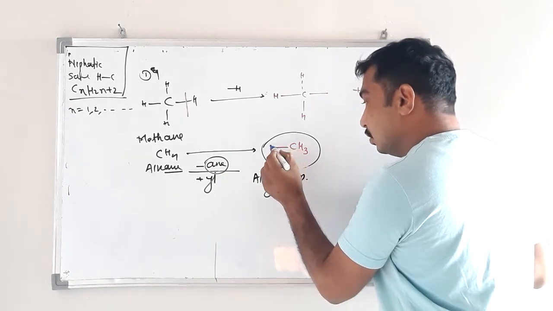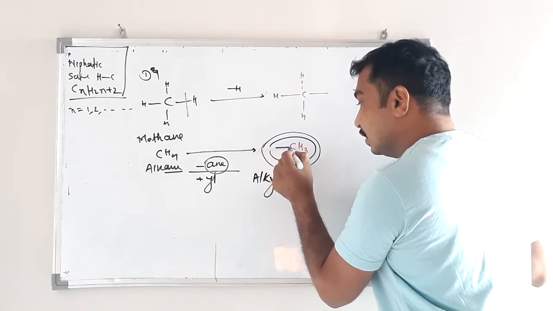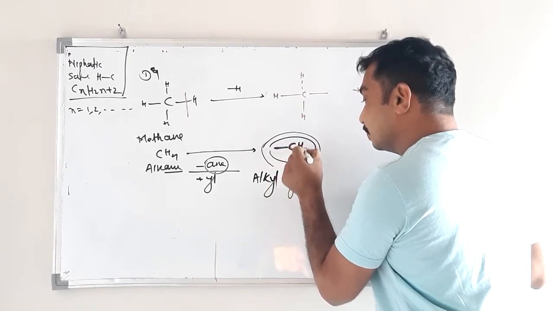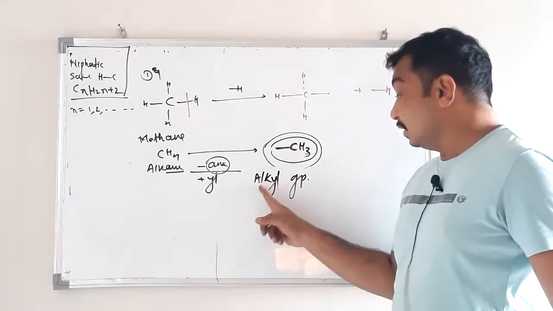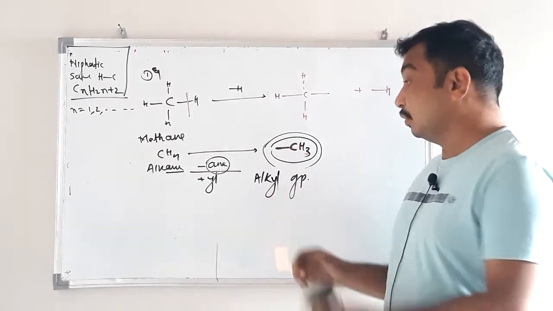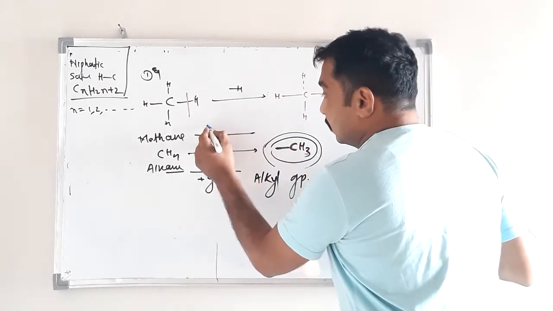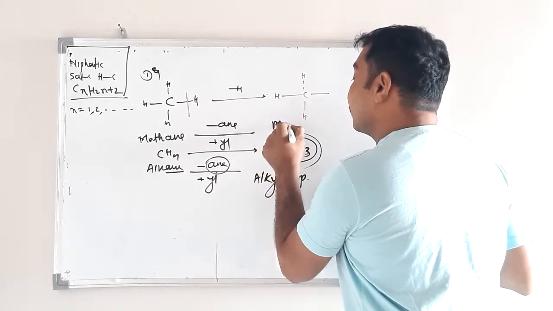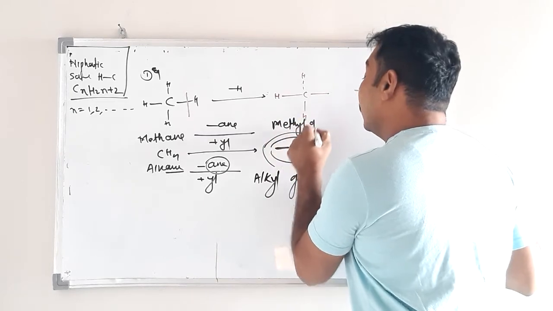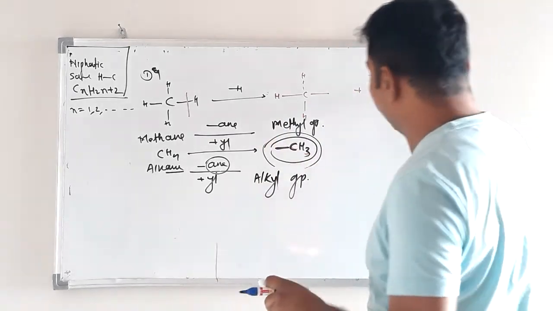Why is it called a group? Because one valency of this carbon is free. That's why it is known as group. So it is alkyl group, and particularly from methane, methyl group. Okay. One more example.